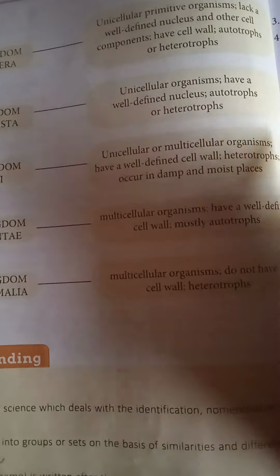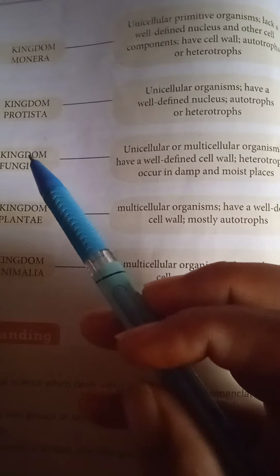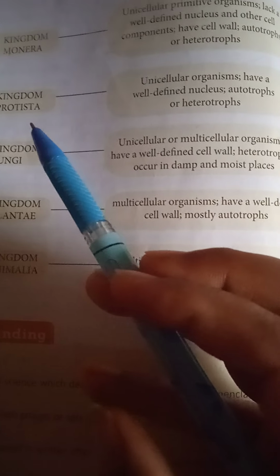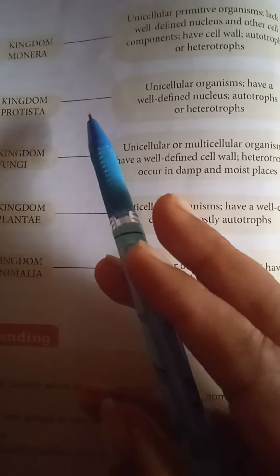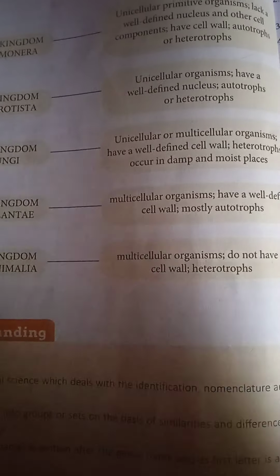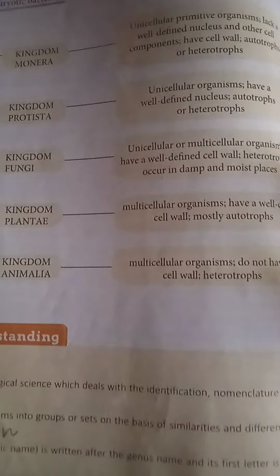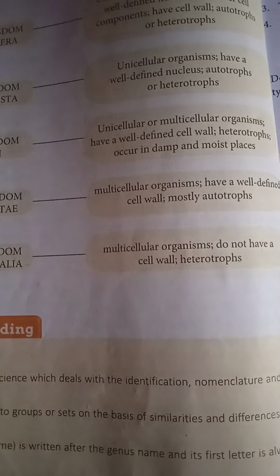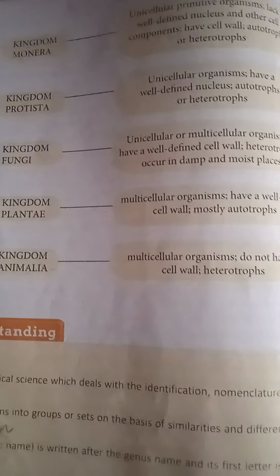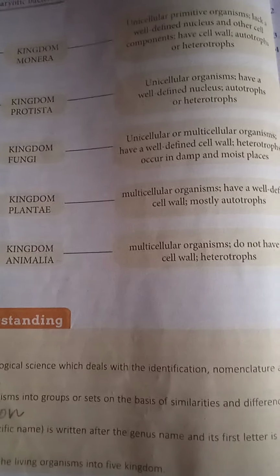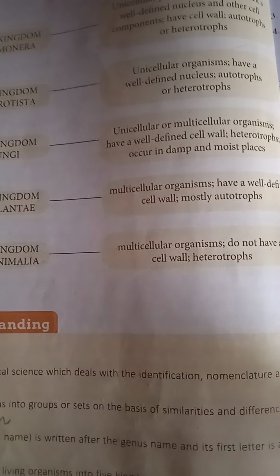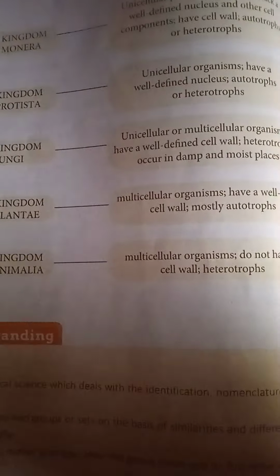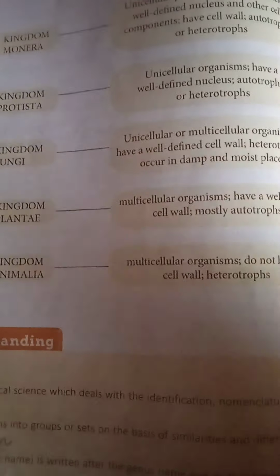Now second is kingdom Protista. Here also the organisms are unicellular, that means they are made up of a single cell. They have a very well defined nucleus, that means the nucleus is very well functional. Again, they can prepare their food on their own, or some of them are dependent on others for their food. Now kingdom Fungi, they can be unicellular or multicellular, that means they can be made up of a single cell or more than one cell.